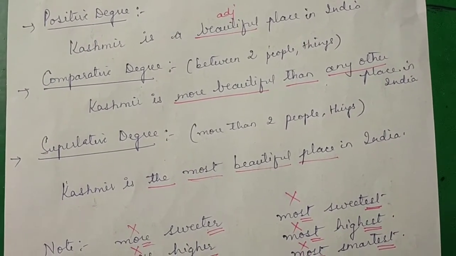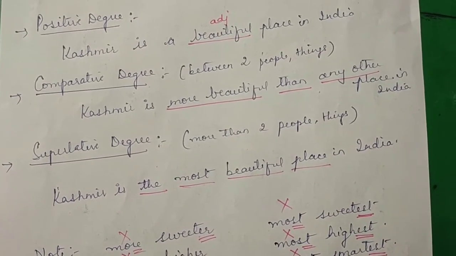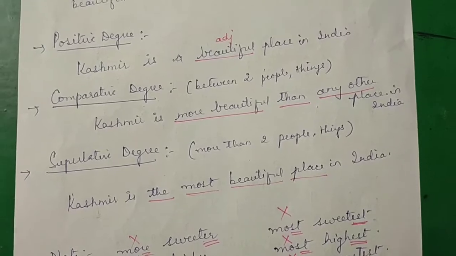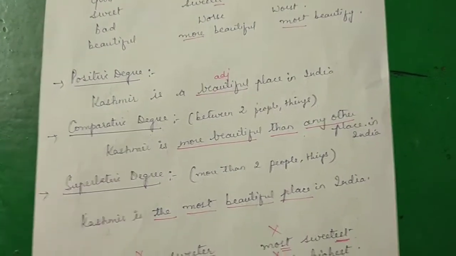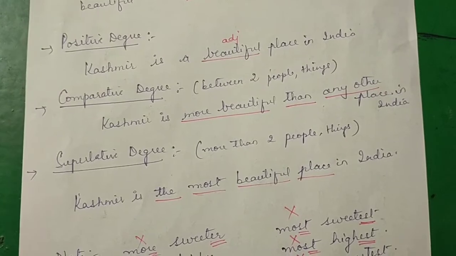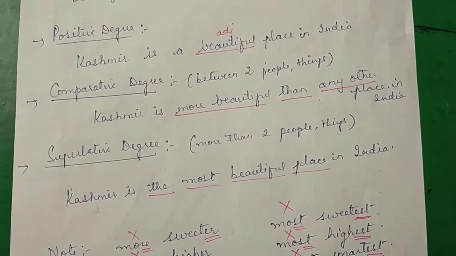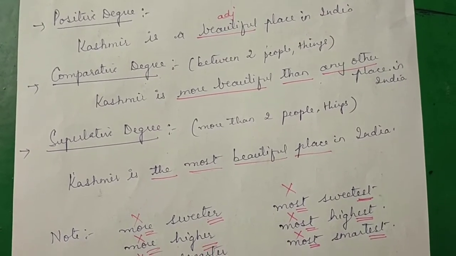So Kashmir is more beautiful than any other place in India. Whenever we get an adjective, we have to find out the three forms: positive, comparative and superlative. More beautiful, but we can't say beautifuler and beautifulest, right? So there we have to use more. Kashmir is more beautiful than any other place in India.